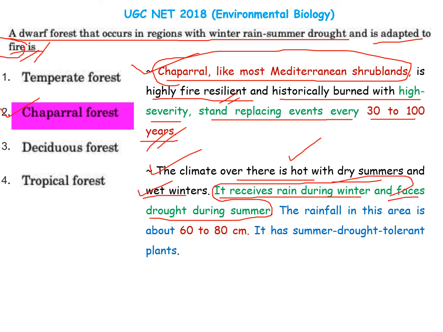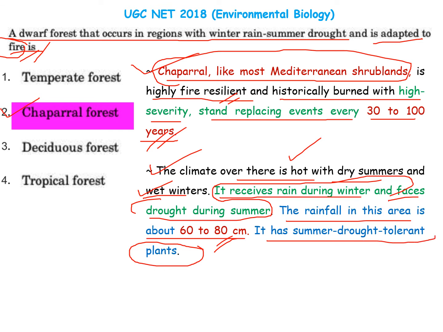The rainfall in this area is about 60 to 80 centimeters. It is a summer drought tolerant plant also. You should remember this term. It is found in the Mediterranean region, and you should also remember the position of these chaparral forests.